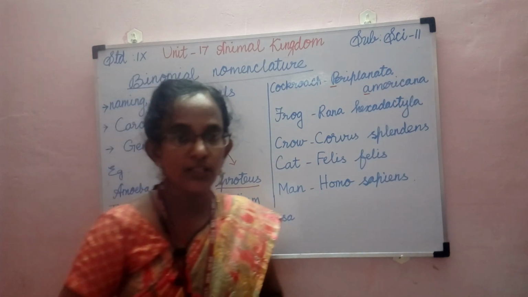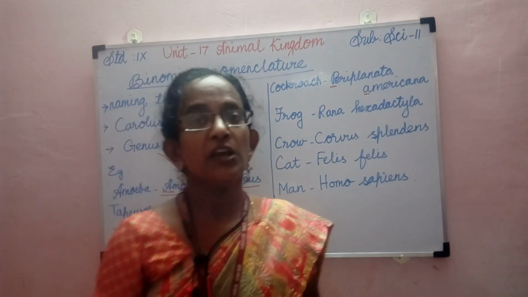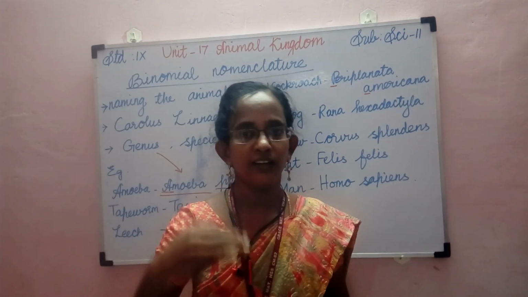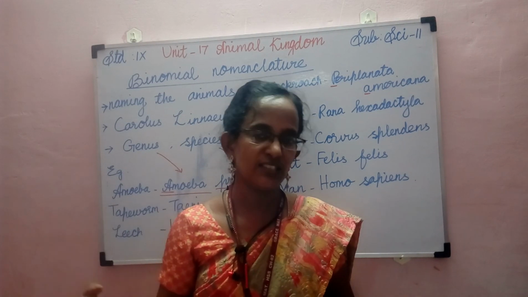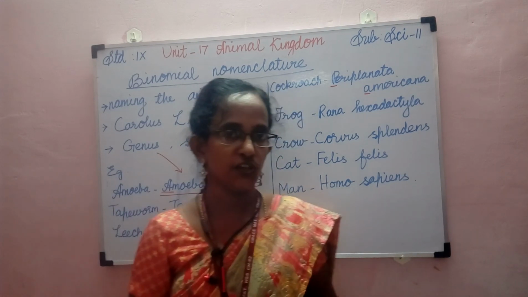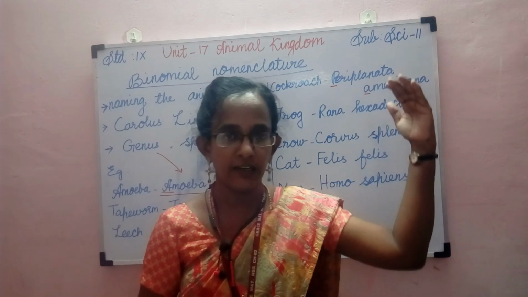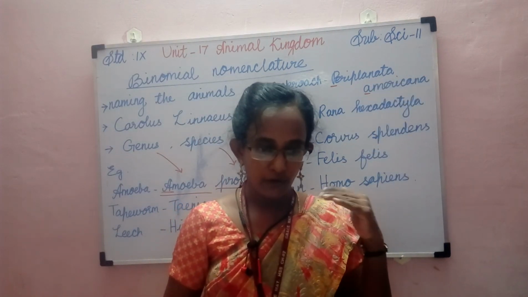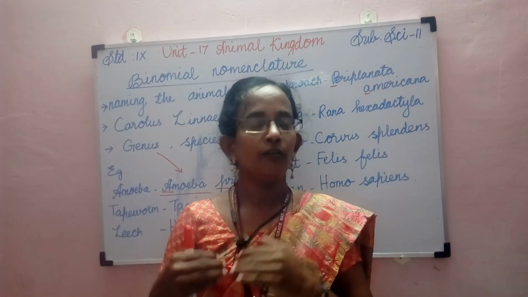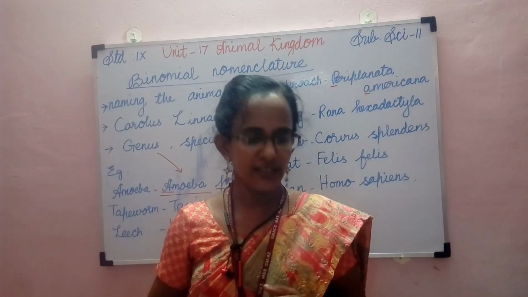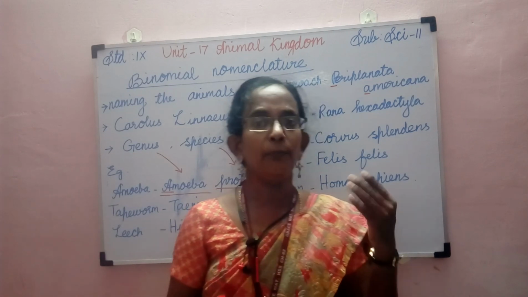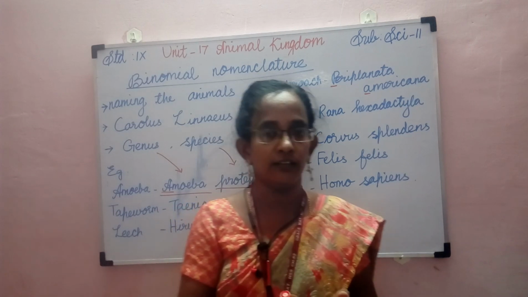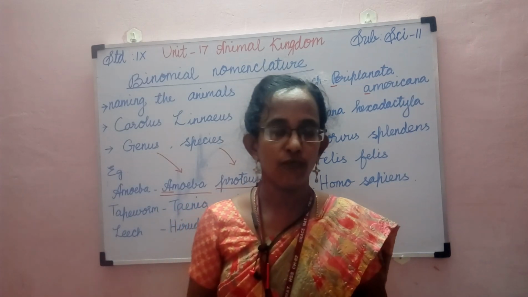Let me summarize what I taught you today. First we studied about the classification. We learnt the different levels of classification, that is the hierarchy of classification. The highest level is kingdom, then phylum, class, order, family, genus and species. Then we studied the basis for classification, which are the characters that help in the classification of organisms.